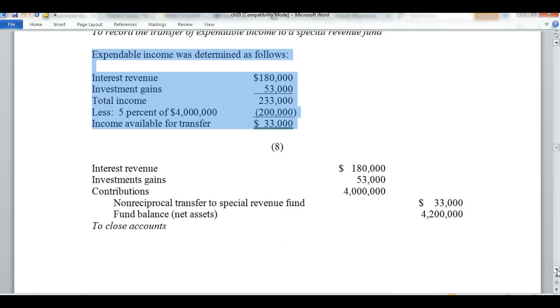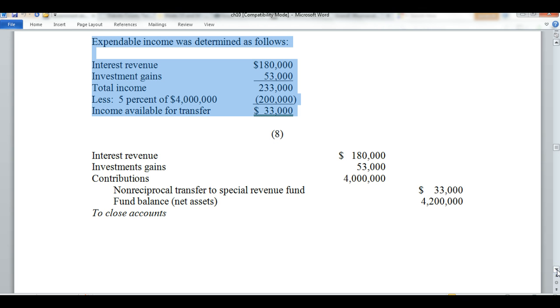So next, our job is to close out all of the permanent fund accounts. Remember, we're closing out the temporary accounts. We don't close out permanent accounts. Our temporary accounts relate to the revenues and changes in fund balance.